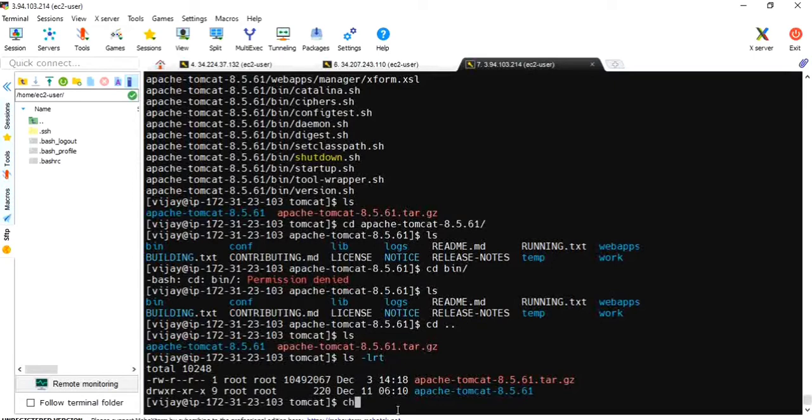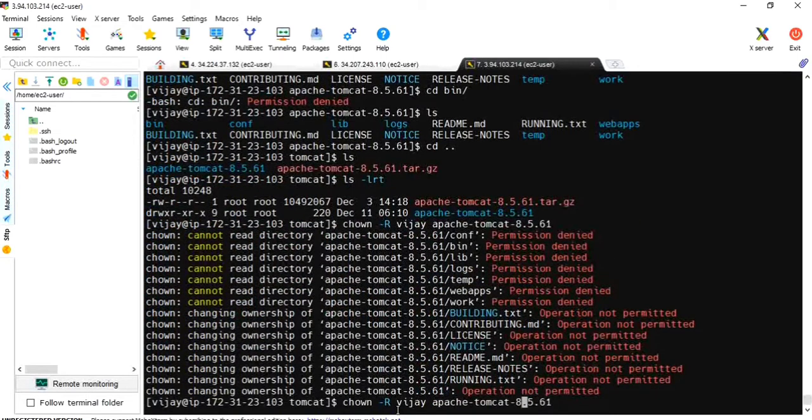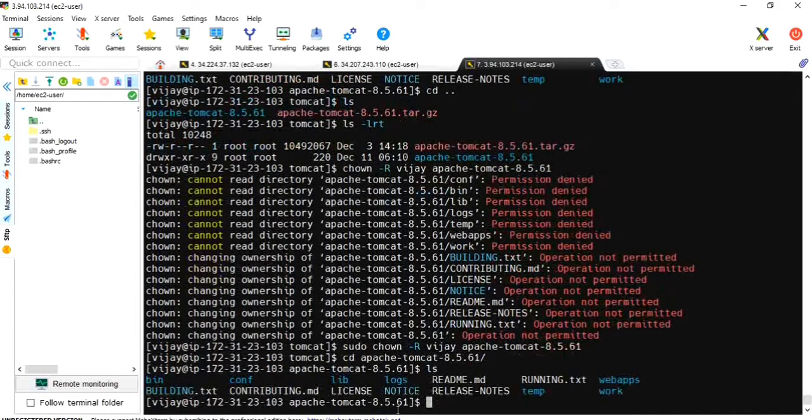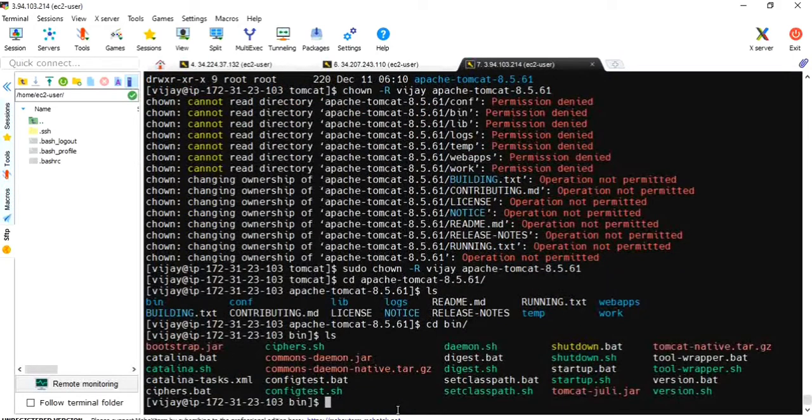Change ownership to Vijay for this particular Apache folder. Sudo, ownership has been changed, and let me get into cd apache, ls, cd bin, ls.